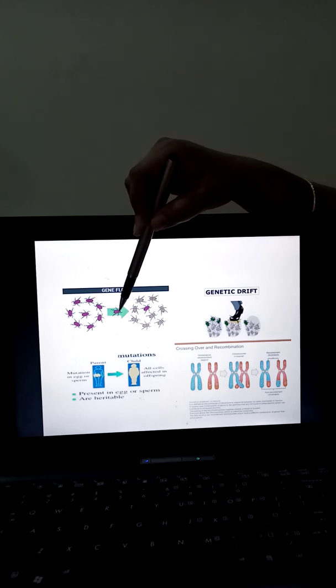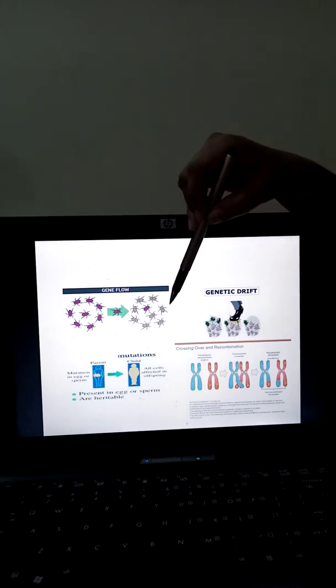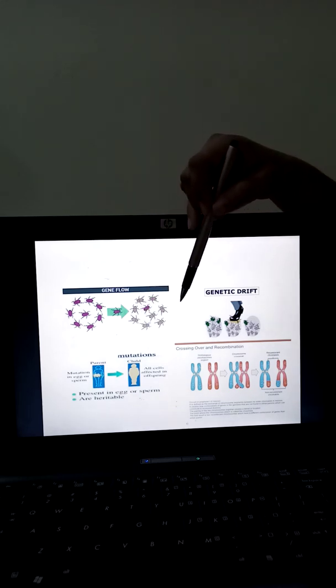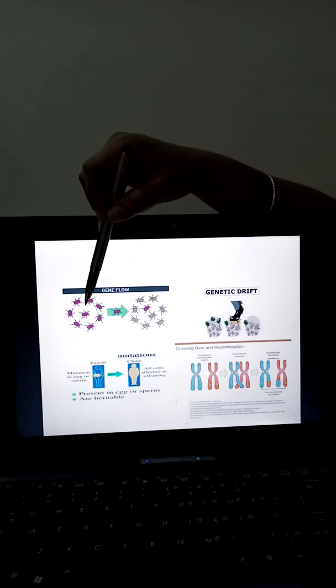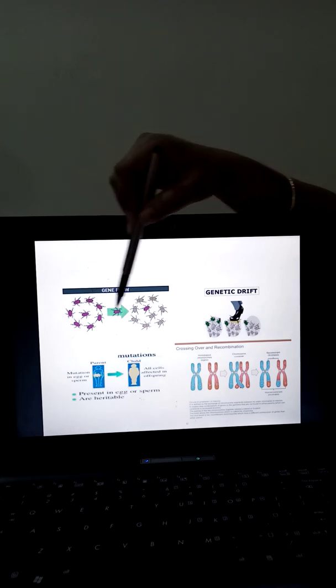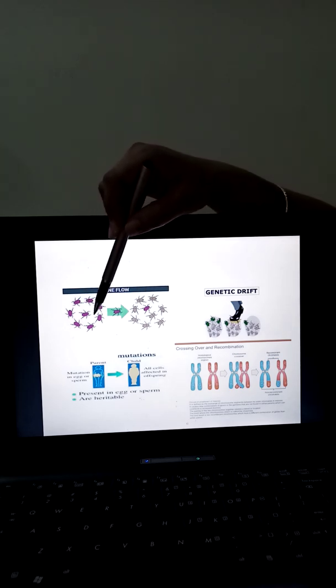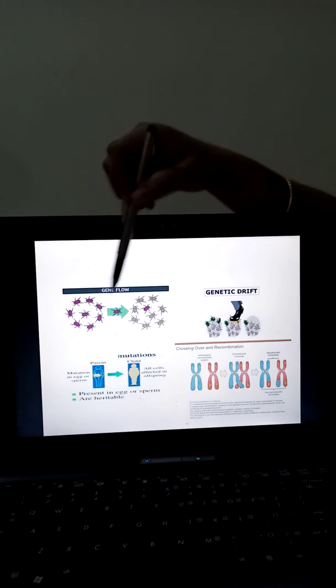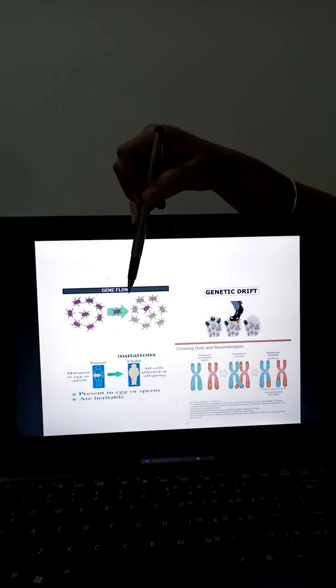Thus, the member which is coming to the new population will increase the gene pool of that population. On the contrary, in the other population from where the beetle is coming, there is a reduction in the members, so the gene pool gets reduced in that population. So here there will be a change in Hardy-Weinberg's equilibrium.